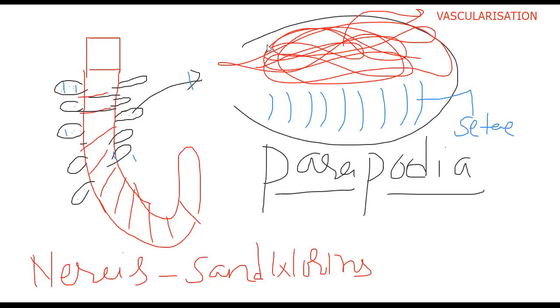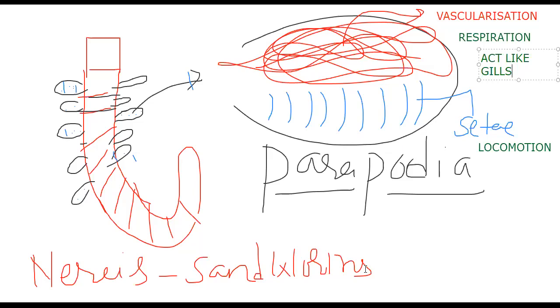Now note down: parapodia for locomotion by having setae, and parapodia for respiration by having a large number of blood capillaries. They act like gills. So the functions of parapodia are both locomotion and respiration.